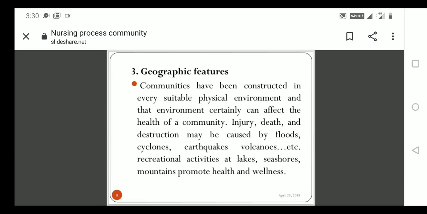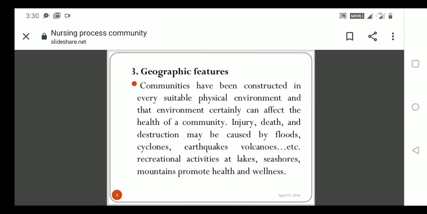If you are affected, or if in future you are not moving from here, you can tell them what the first aid is, how to give care, and what the first step will be to reach a safe area. All those things we can teach. Once you know the geographical features of the particular community, only then can you teach the community people.